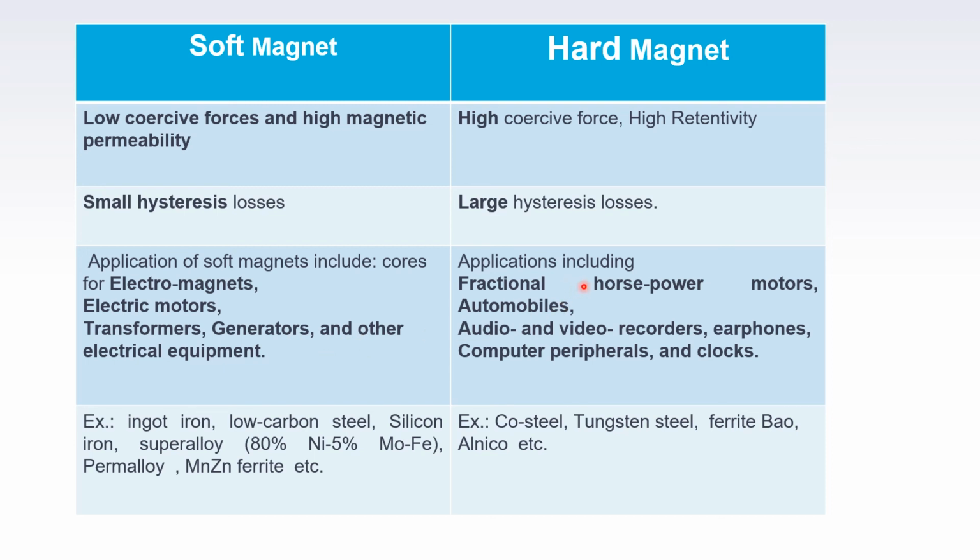Hard magnets have applications including fractional horsepower motors, automobiles, audio and video recorders, earphones, computer peripherals and clocks. Examples of soft magnetic materials are ingot iron, low carbon steel and silicon iron, whereas hard magnets are cobalt steel, tungsten steel, ferrite, barium oxide and alnico.